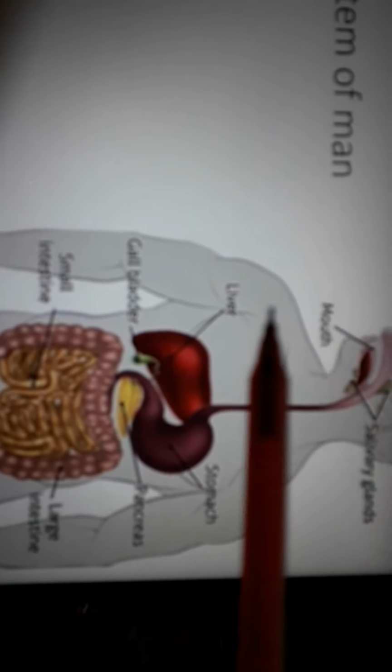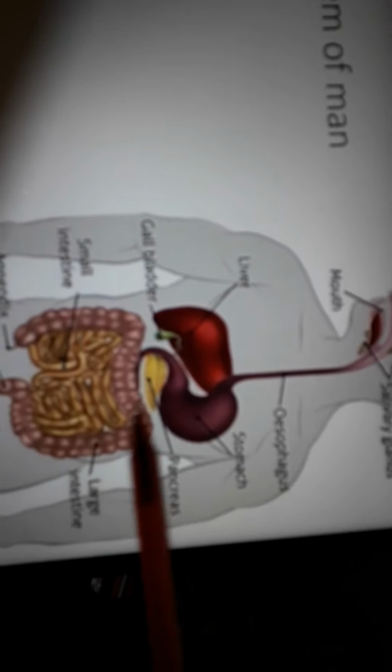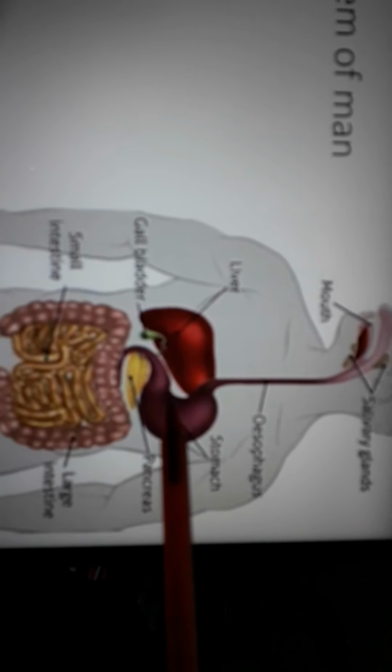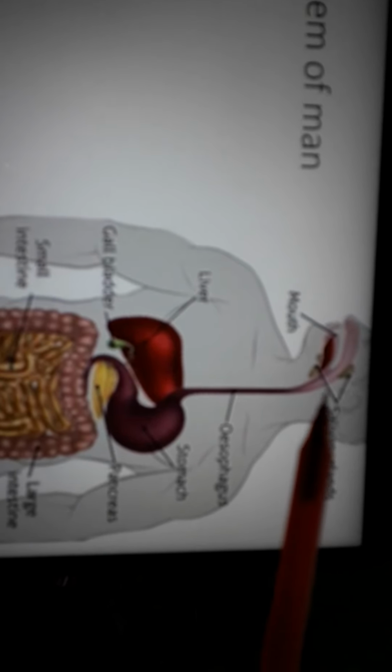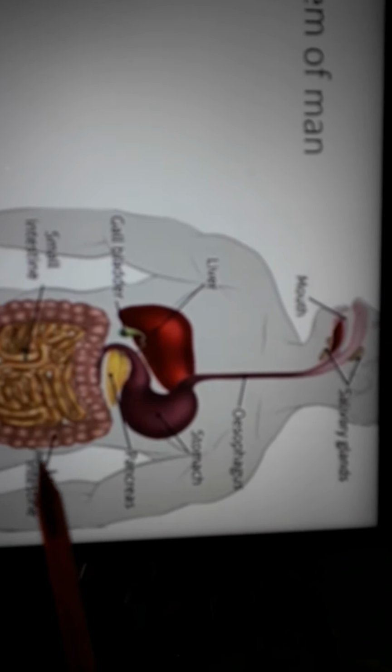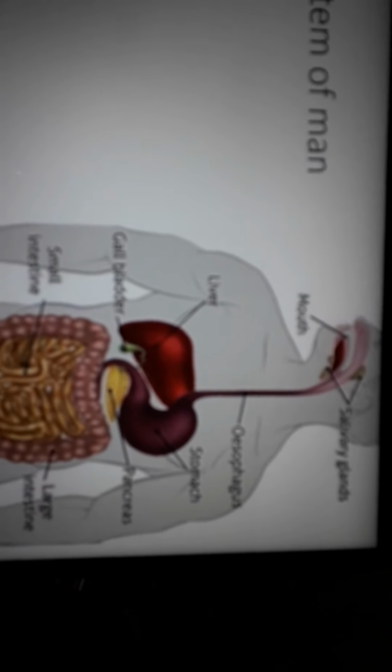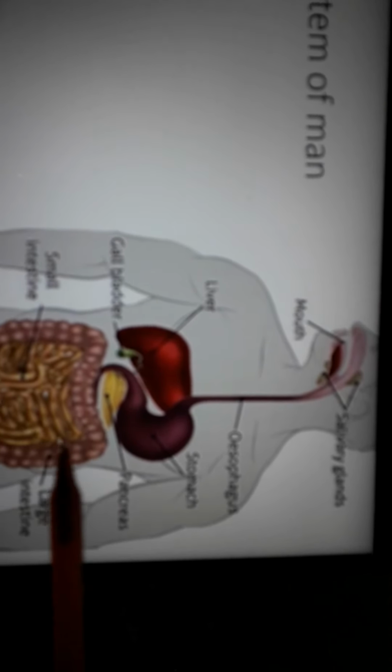Whatever food we eat, how it is digested in our body, how it is absorbed, and how it is stored or rejected by the body, this whole process is done by these organs. This group of organs which are involved in digestion is called the digestive system of the body.